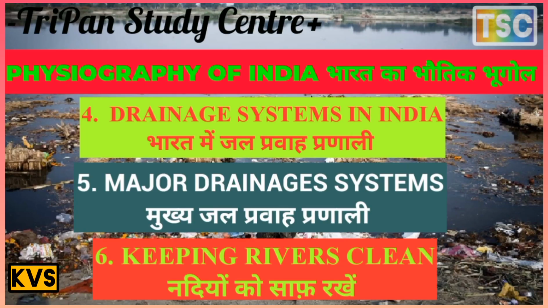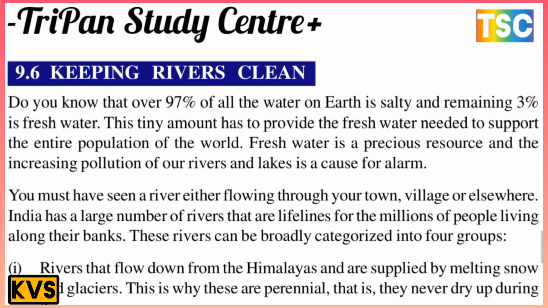The next topic here: keeping rivers clean. Do you know that over 97% of all the water on earth is salty? There is a most important point here. 97% of all the water on earth is salty, and the remaining 3% is fresh water. Only 3% is fresh. This tiny amount has to be provided to support the entire population of the world.